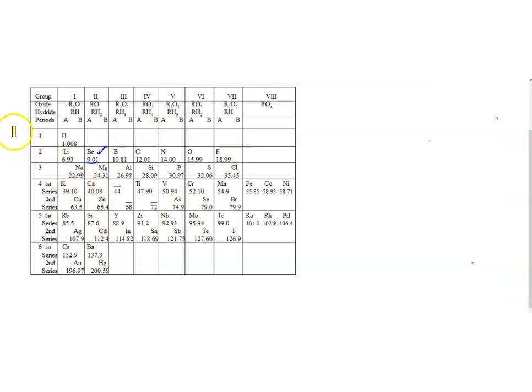See here, the first demerit, let me write here. First one is the position of hydrogen. So still it is a problem. The position of hydrogen is still debatable. Mendeleev didn't give a right position for hydrogen. Why? Because if you see hydrogen, it looks very similar to the elements below it.